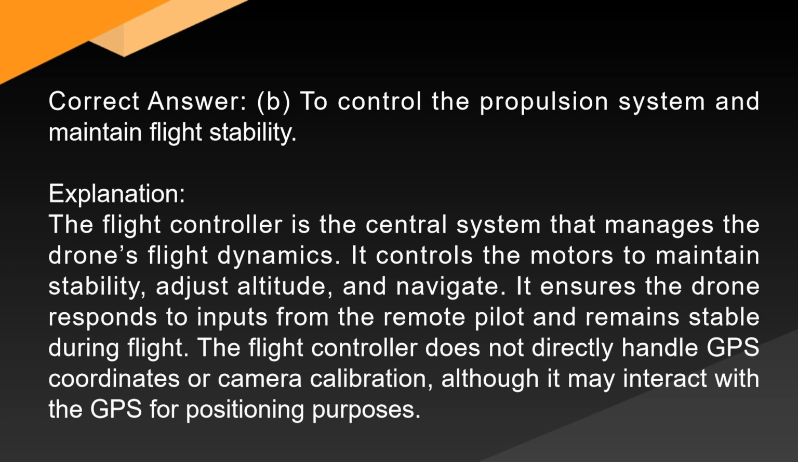Explanation. The flight controller is the central system that manages the drone's flight dynamics. It controls the motors to maintain stability, adjust altitude, and navigate. It ensures the drone responds to inputs from the remote pilot and remains stable during flight. The flight controller does not directly handle GPS coordinates or camera calibration, although it may interact with the GPS for positioning purposes.